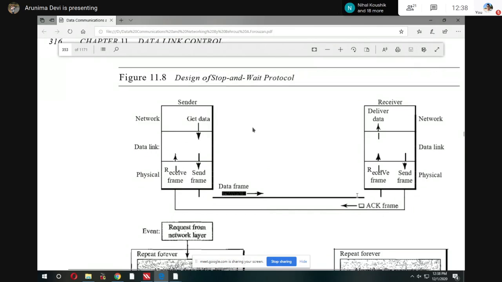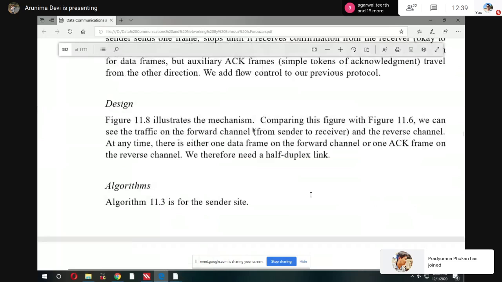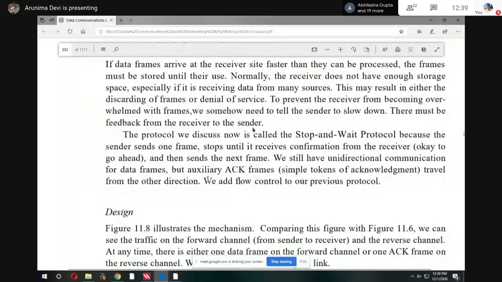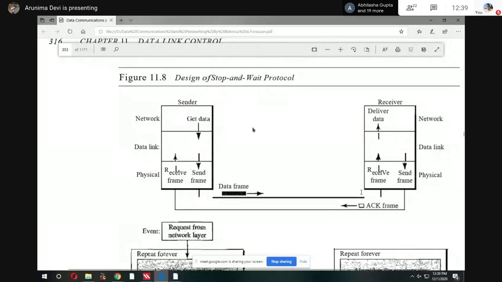The sender sends the data frame, and from the receiver side they send the acknowledgement frame. This is the concept of stop and wait protocol. The sender waits until it receives the acknowledgement. If it receives the acknowledgement frame from the receiver side, then it transmits the next frame.